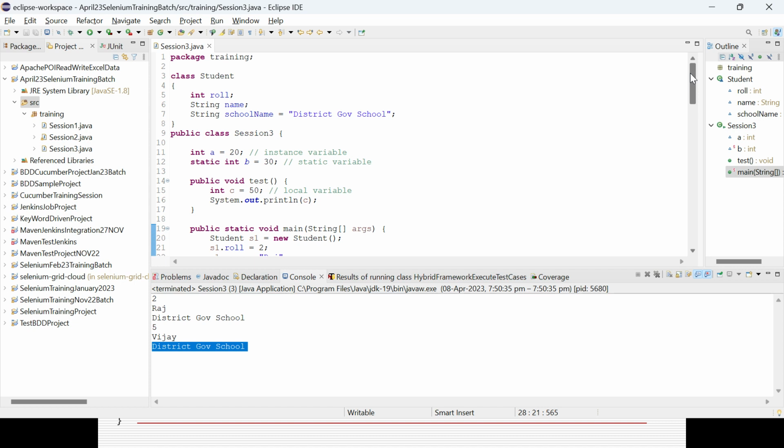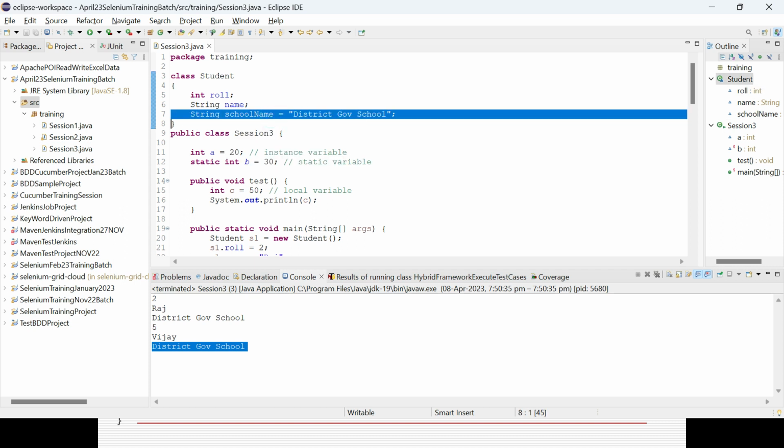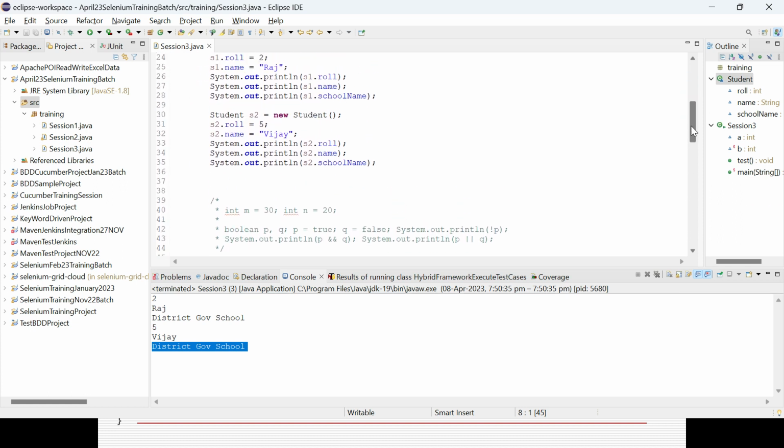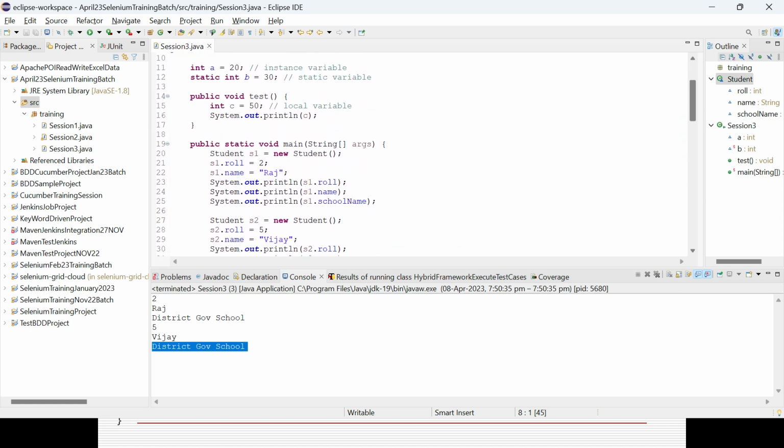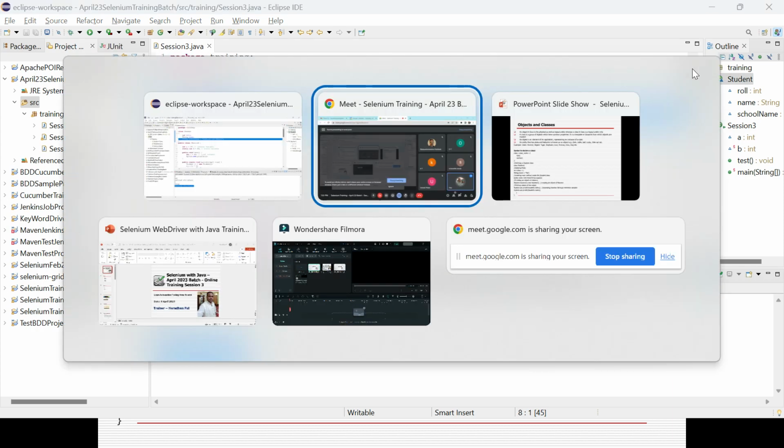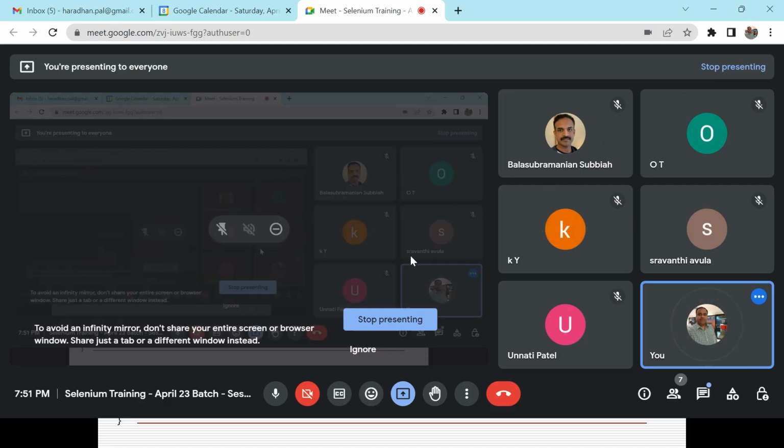So a single class can have multiple objects or instances. You can define only the data type for the variables which will vary, but for whatever variable will be common for all your objects or instances, you can define the value as well, so that whenever you want to access them, you can access them from all your objects or instances. I will take a pause here. Any questions? Okay.